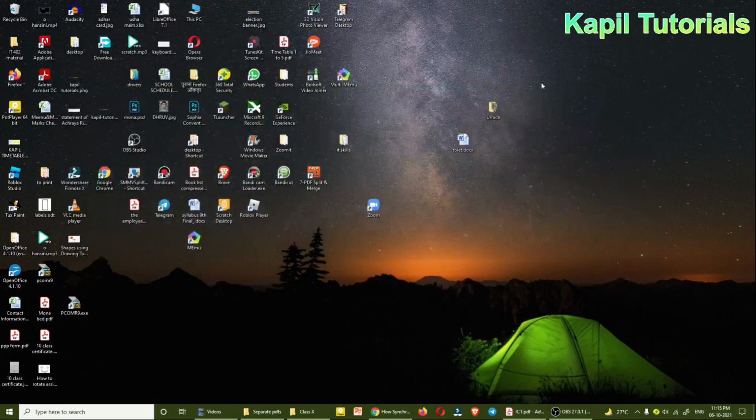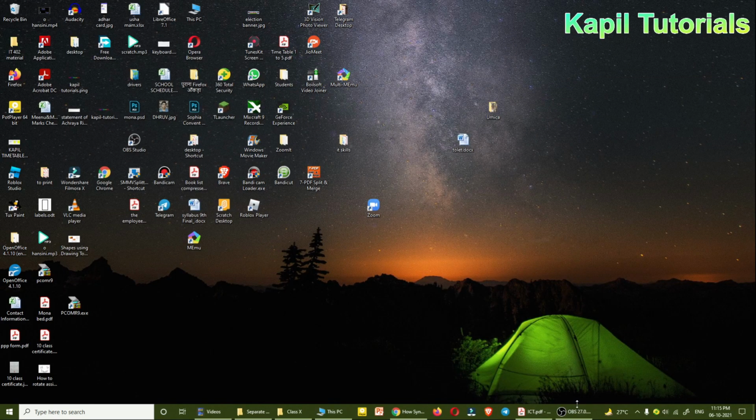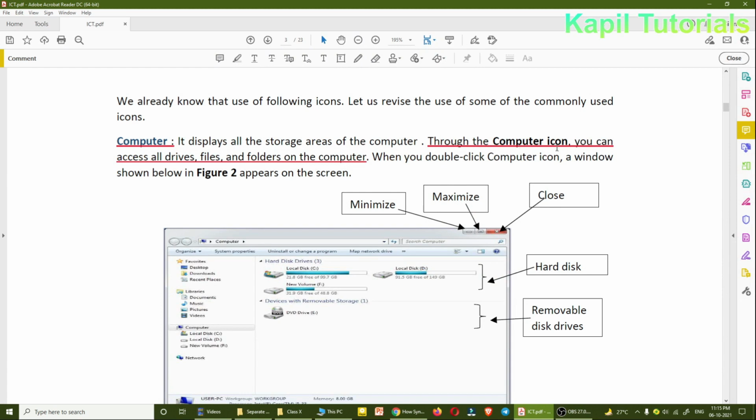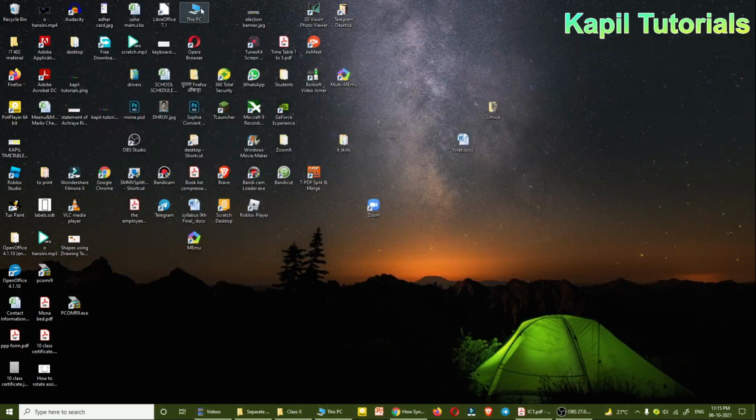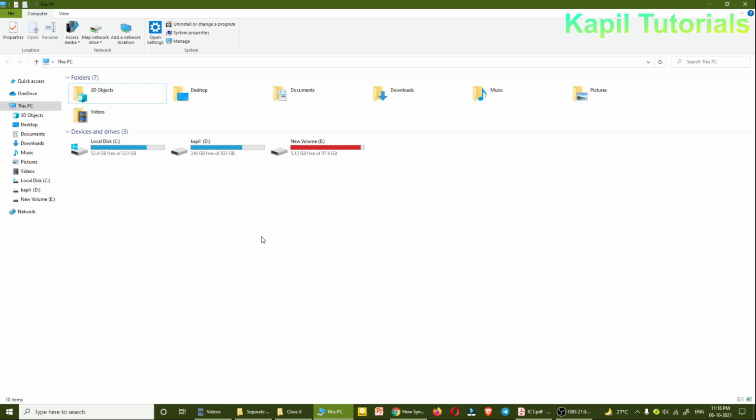But in the case of Windows 10, I have this PC, same as the computer icon. In Windows 10, the computer icon is called the This PC icon. If I double click on this, you can see this window opens, and here I can access my drives. Like in my computer, C drive is there, Windows D is there, E is there, and it shows how much space has been left in each drive.